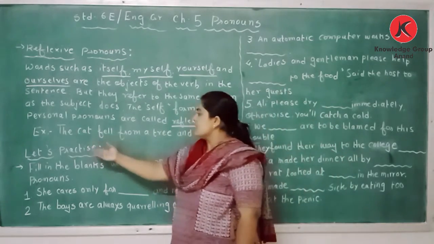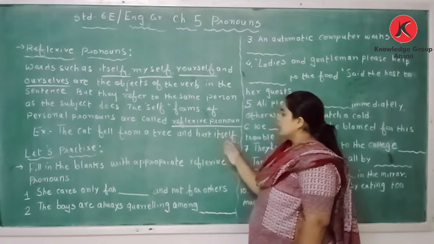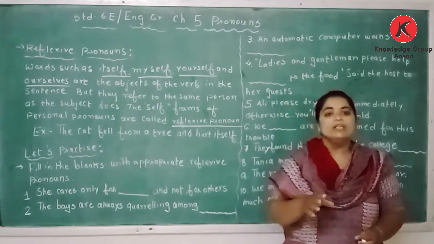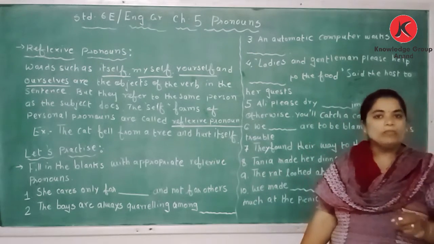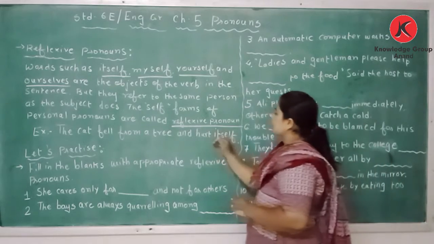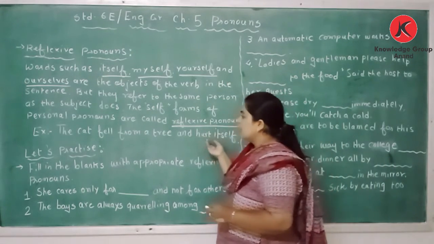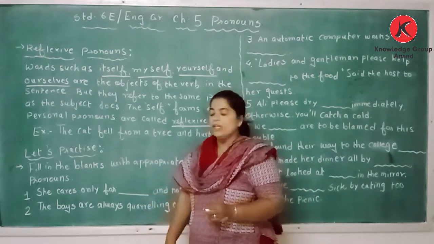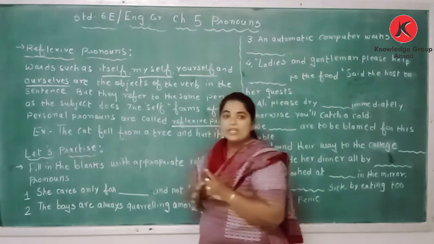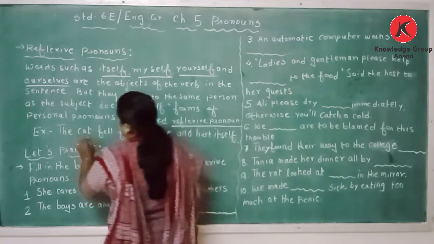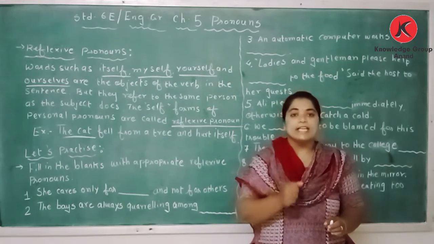Here the example is: The cat fell from a tree and hurt itself. Now cat comes under third person singular, it. Animals, vegetables and things come under third person singular, it. Now here a cat is taken. So which is the subject in the sentence? Cat.